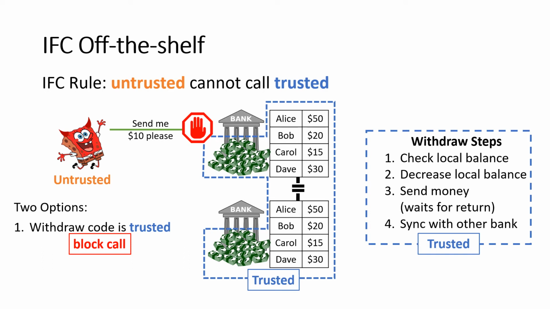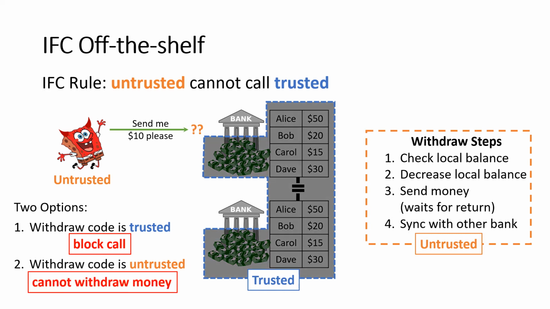But if Bob's not trusted, the way to let Bob call withdraw is to mark withdraw as untrusted. So now the call can go through. But if we mark withdraw as untrusted, then that code can't modify trusted data. It can't modify the account balances. It can't send money. It's locked out of performing the very operations it's supposed to perform. And so the code doesn't even work. So neither of these options are valid. Neither of them actually allow the bank to function properly.